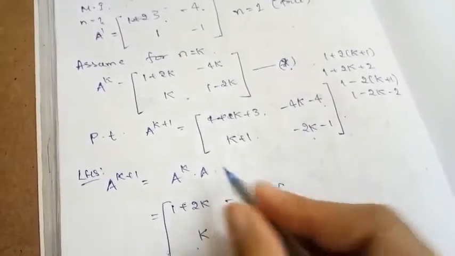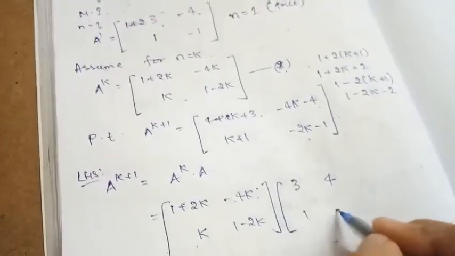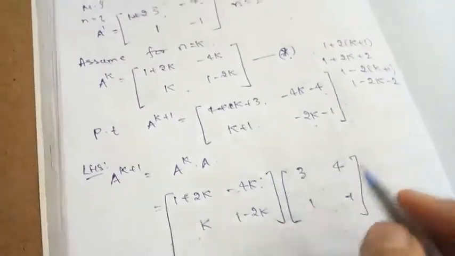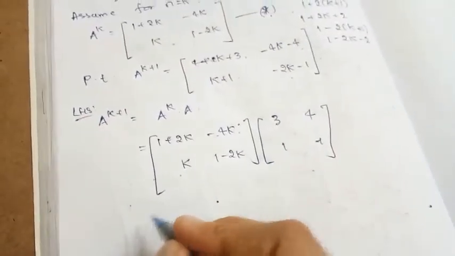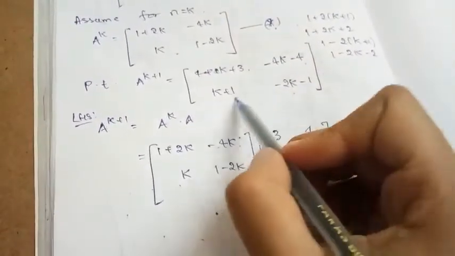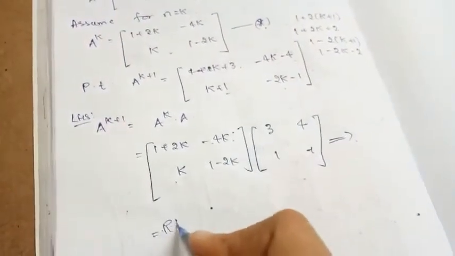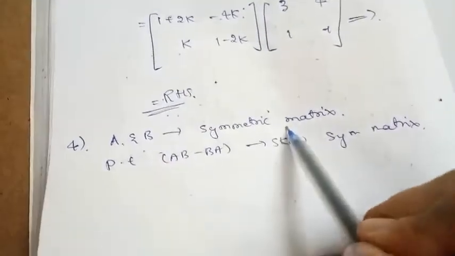So what is our A matrix? It is nothing but 3, 4, 1, minus 1. So multiply this matrix, you will get the matrix as this one. You can do it by yourself by multiplying. If you get the matrix this one, which is nothing but our RHS, hence the result is proved by mathematical induction here also.